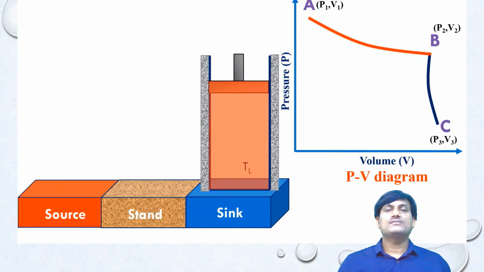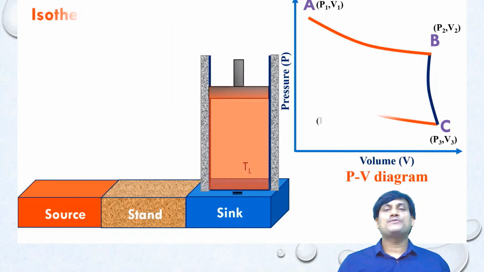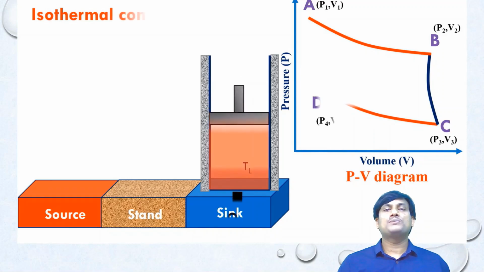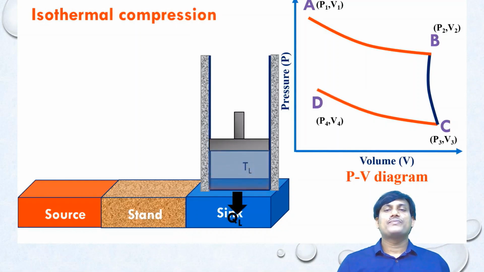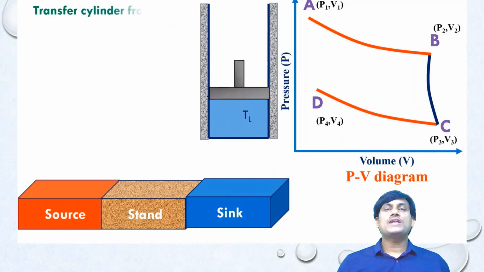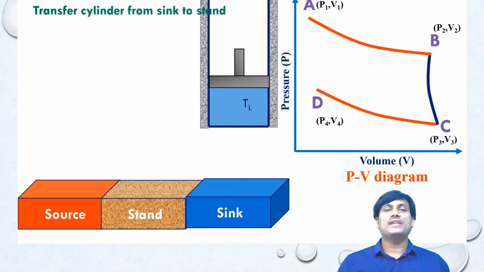Isothermal compression. In this process, the volume decreases from V3 to V4. The pressure increases from P3 to P4. There is a transfer of QL amount of heat from the cylinder to sink. Transfer of cylinder from sink to stand.